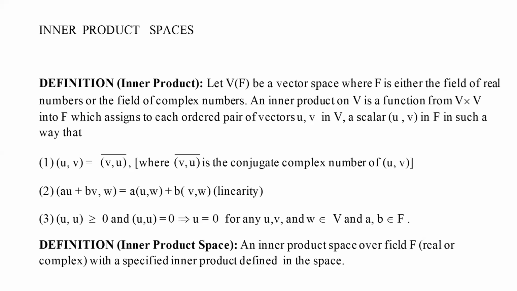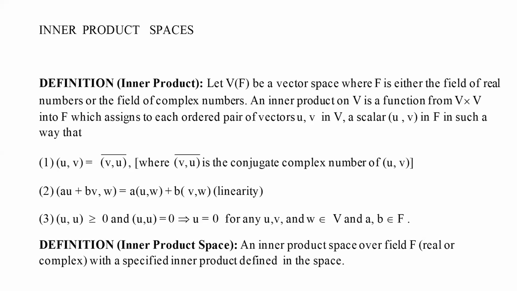And third is the non-negativity condition. When I say (u, u) is greater than or equal to 0, it means automatically it is a real number, because in complex numbers you cannot define any order relation. So this is going to be a real number, and it is always greater than or equal to 0. But whenever it is 0, it must imply u is equal to 0. So when these three conditions are satisfied, then this function is said to be an inner product on V.